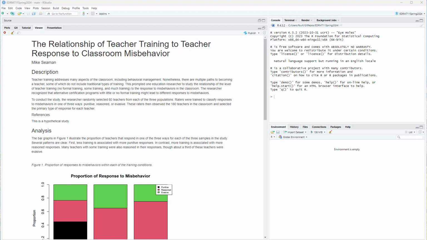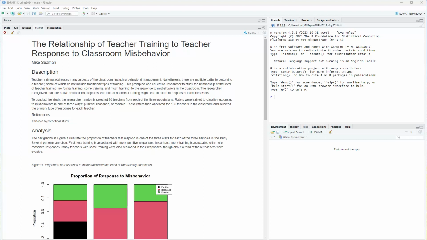Raters were trained to classify responses to misbehaviors in one of three ways. So now we're indicating the response variable and that it is also categorical with the following levels: punitive, reasoned, or evasive. Those are the three categories for the response variable. These raters then observed the 180 teachers in the classroom and selected the primary type of response for each teacher. So we have 60 teachers from each of three populations, and 3 times 60 is 180, and the teachers are observed in actual practice. So now I begin my analysis, and I begin with a bar graph.